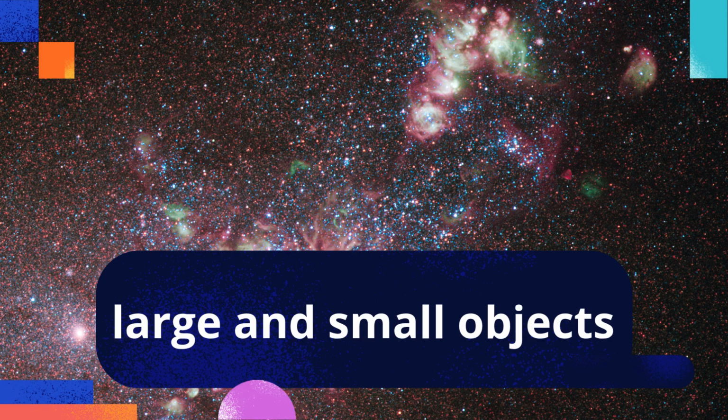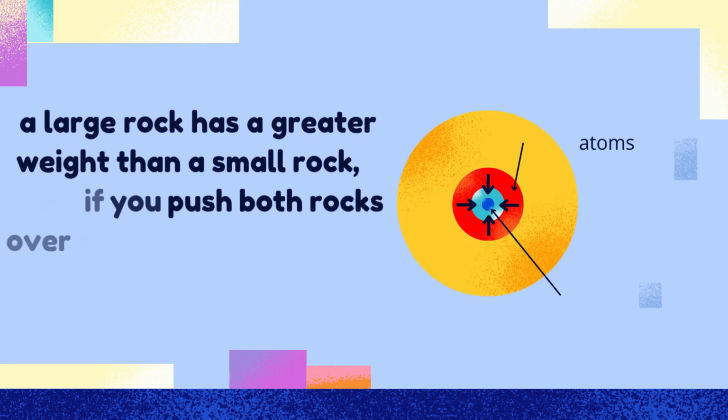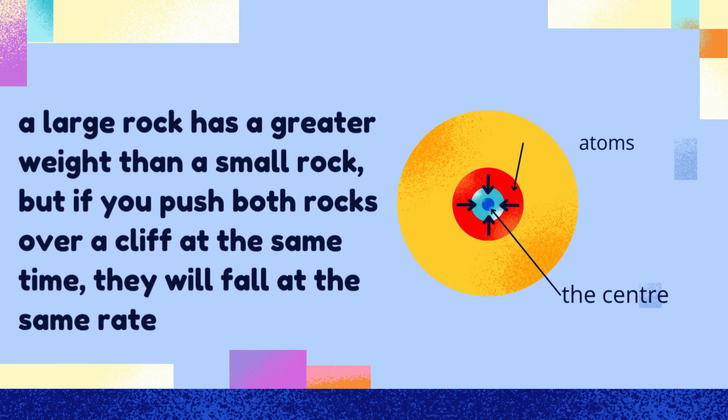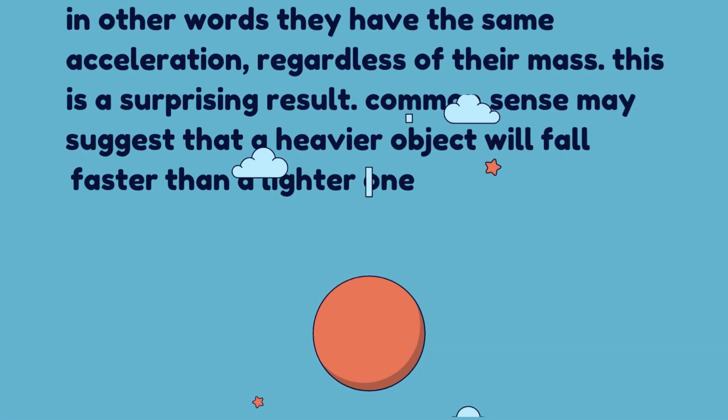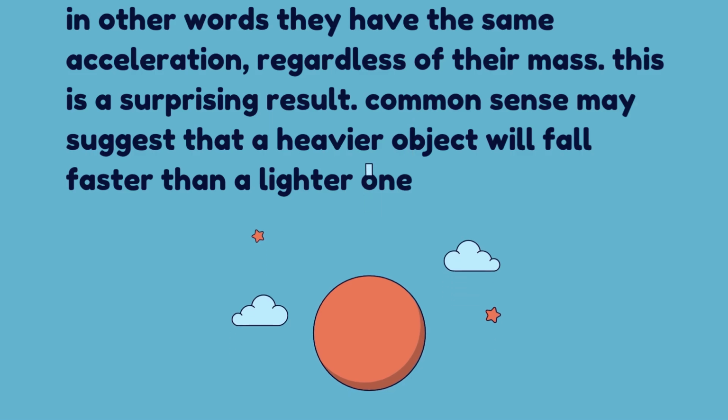Large and small objects. A large rock has a greater weight than a small rock, but if you push both rocks over a cliff at the same time, they will fall at the same rate. In other words, they have the same acceleration, regardless of their mass. This is a surprising result. Common sense may suggest that a heavier object will fall faster than a lighter one.